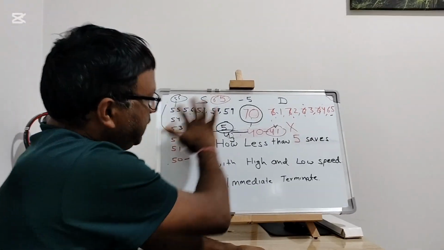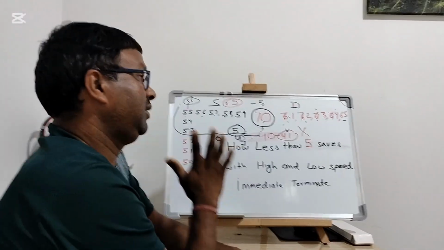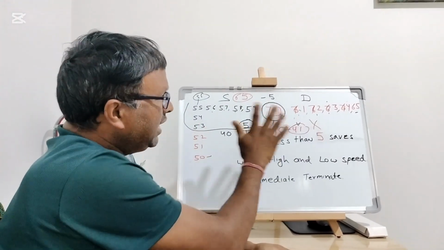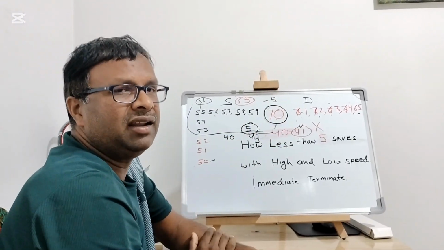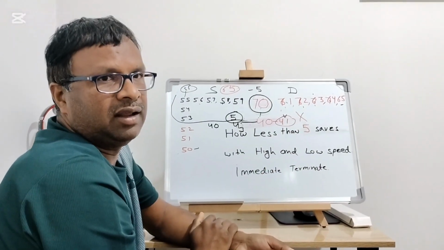I hope this looks a bit messy now because of too much writing, but I hope this helps you and you can understand the benefit of driving less than 5 to maintain low speed and high speed and avoid immediate termination.